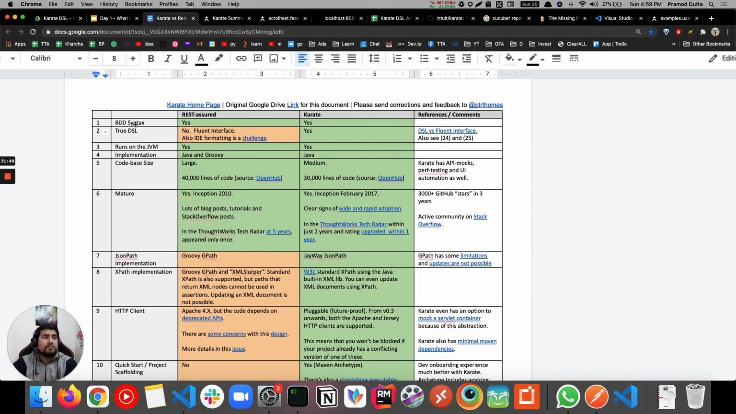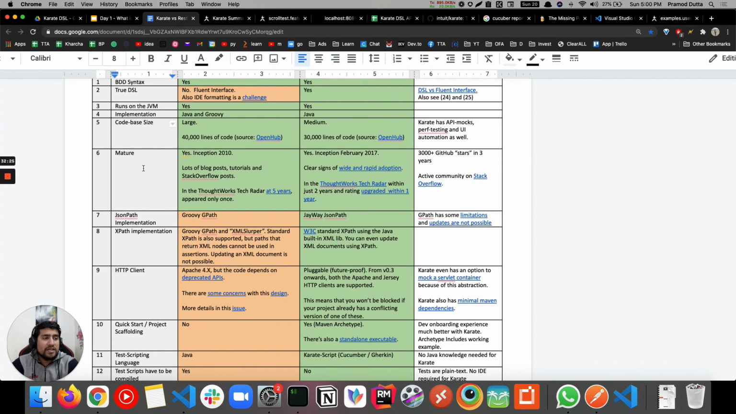If you see BDD syntax, REST Assured and Karate both support BDD syntax, right? If you talk about true DSL, DSL is basically domain specific language, a language very specific to the framework or product that you're working with. REST Assured doesn't have any kind of DSL, but Karate has a very specific domain specific language. You have to learn Given, When, Then, and defining variables and other things. So it is a very true DSL. Runs on JVM, it's very similar. Code base, you can check it out.